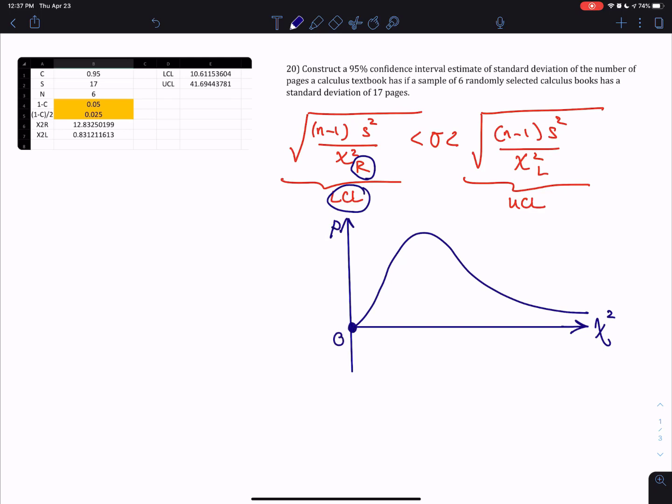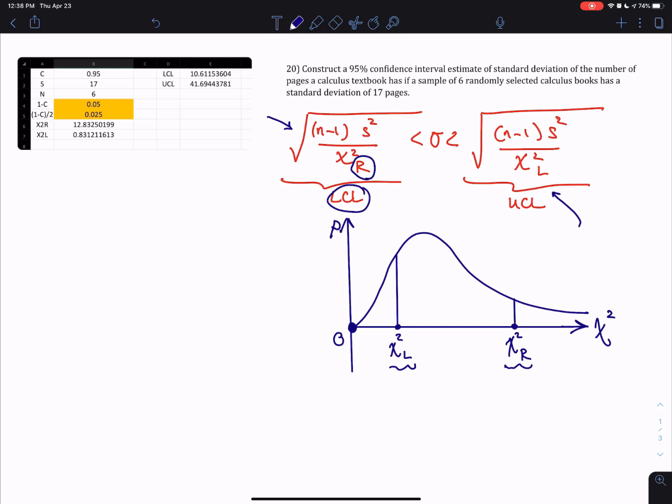Now, if you're doing a chi-square distribution, as you recall, chi-square left is the value there, and chi-square right is the value here. And chi-square left is always smaller. So since the left-hand side has to be smaller, you divide by the larger value. And since the right-hand side has to be larger, you divide by the smaller value, so that's why the reverse of the actual notation. Don't be confused, that's not a typo.